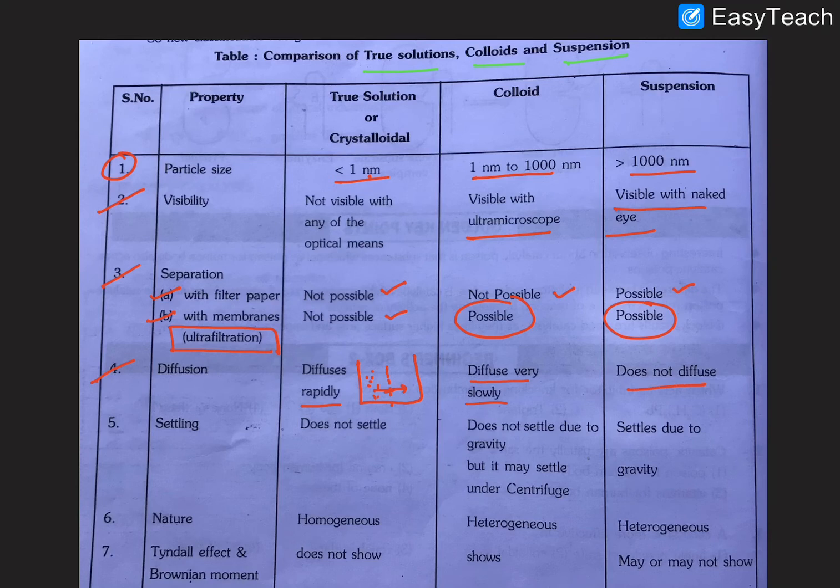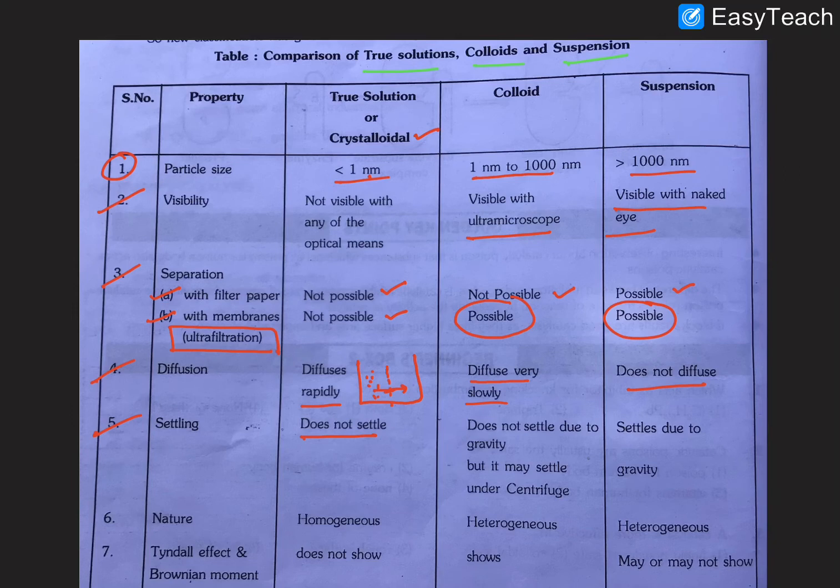Then the next one, fifth point: settling. True solutions do not settle, as we already discussed with crystalloid solutions. For example, when we add sugar plus water, that is called a true solution. So true solutions do not settle.